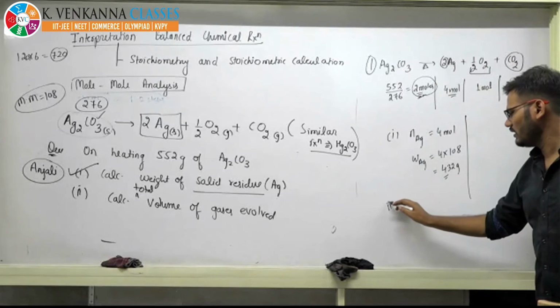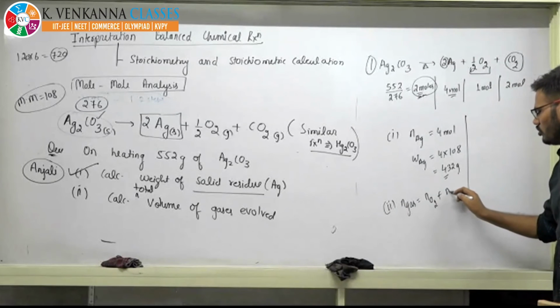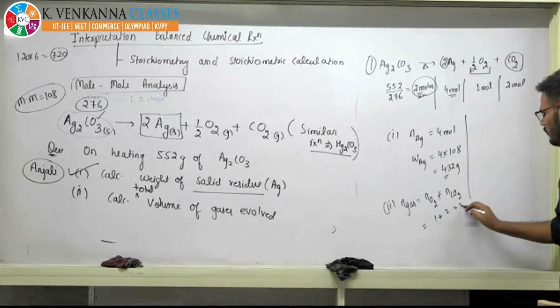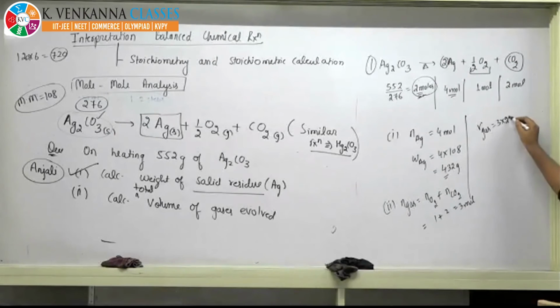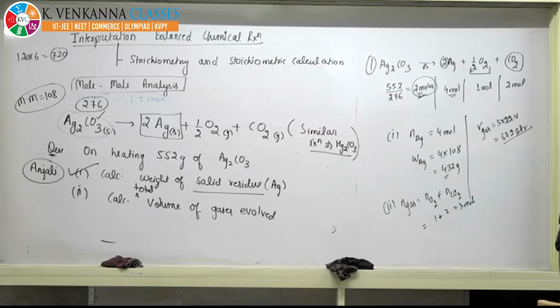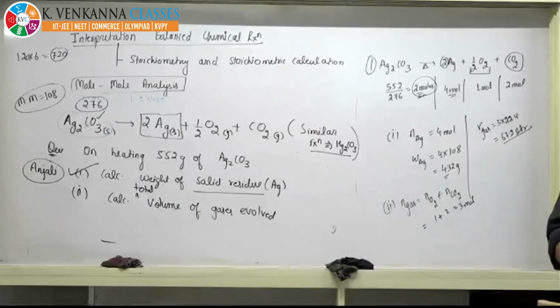In the second part, moles of gases equal moles of O2 plus moles of CO2, that is 1 plus 2, which is 3 mole. So the volume of gas will become 3 into 22.4, that is 67.2 liter, beta. Is it okay? Yes, Jayasankar, you are right.